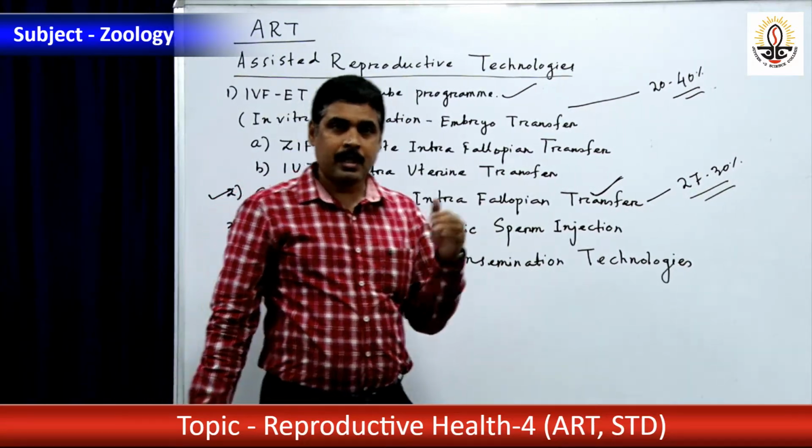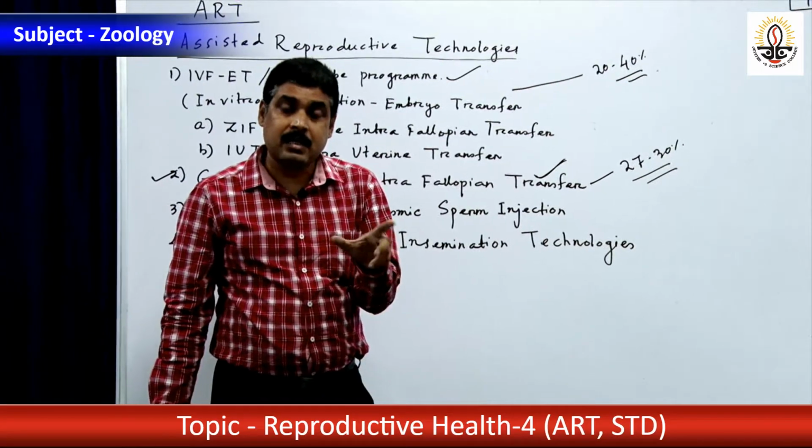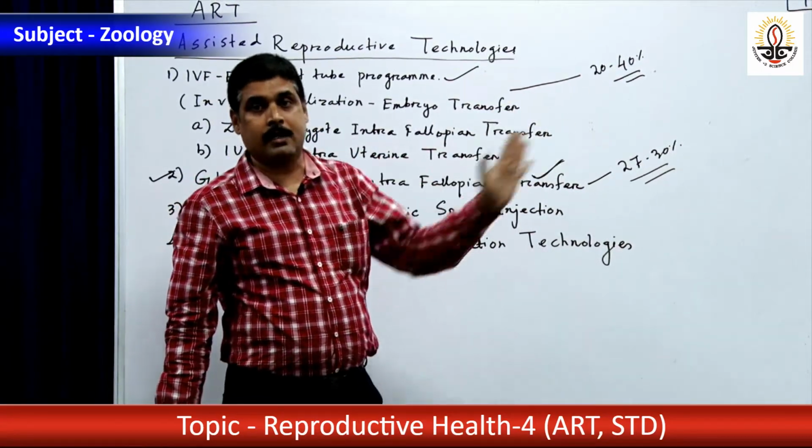In such cases, this potent method is employed.